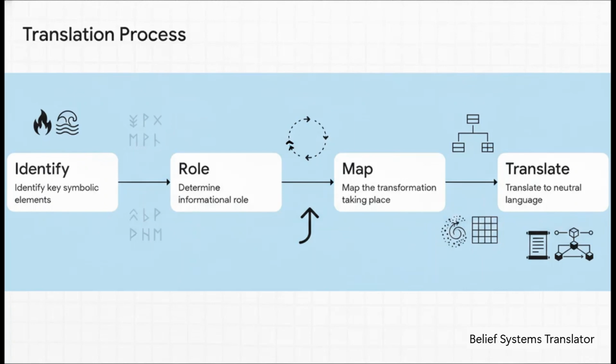First up, it identifies the key symbolic elements in a text, stuff like water or fire. Second, it figures out the informational role of that specific symbol. For example, fire almost always represents rapid transformation. Third, it maps the transformation taking place, like moving from a state of chaos to a state of order. And finally, step 4, it translates the whole passage into neutral field-based language. Basically, it takes ancient poetic words and turns them into a really clear explanation of how information and energy flow.